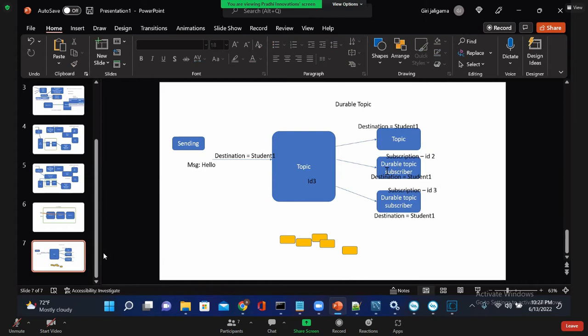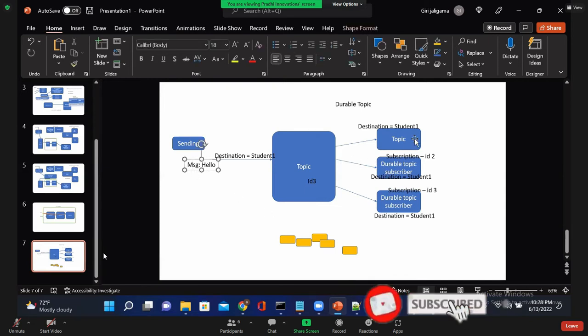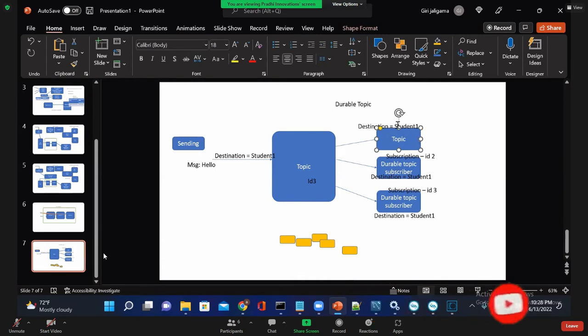From the sender side, while sending the message, we will not say whether it's a durable topic or not. Is that clear? Only the subscriber will say, "Hey, I am a durable topic subscriber." The sender just publishes on a topic. It's a normal topic. They will send a message with a destination name and the message will be published. On the receiver side, the listener, a subscriber, receives the message on the same destination.